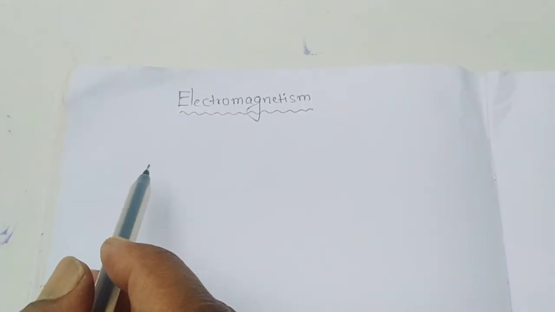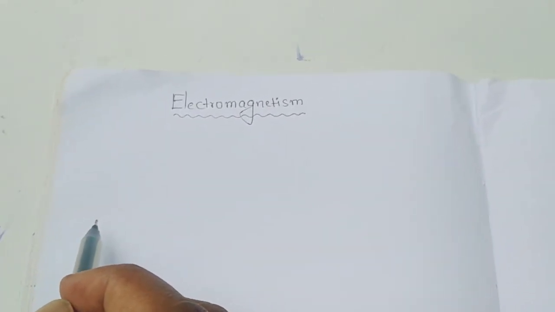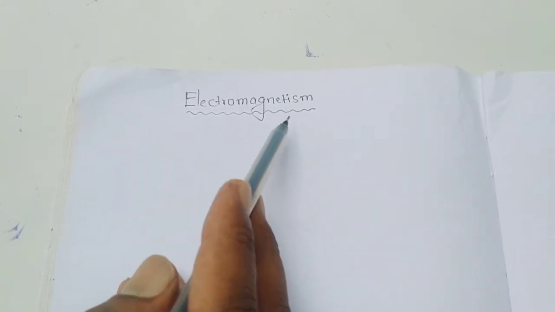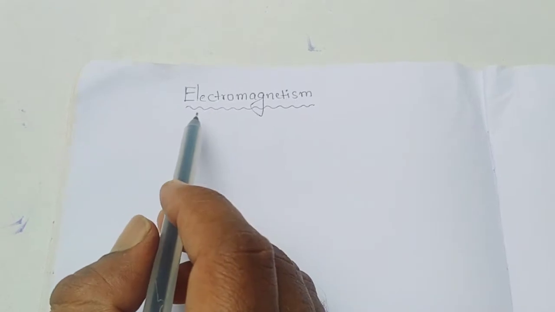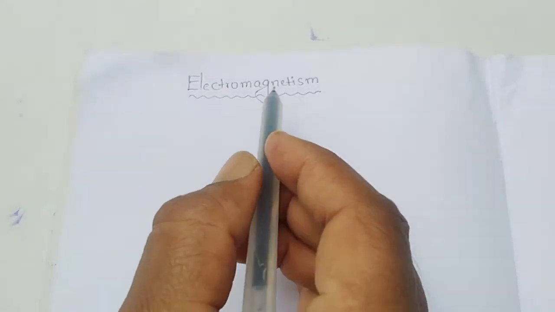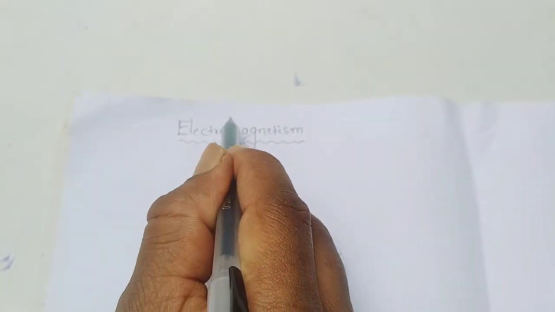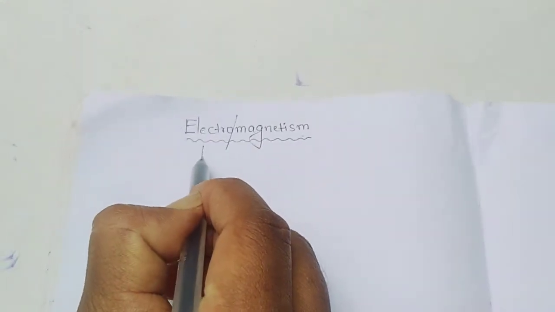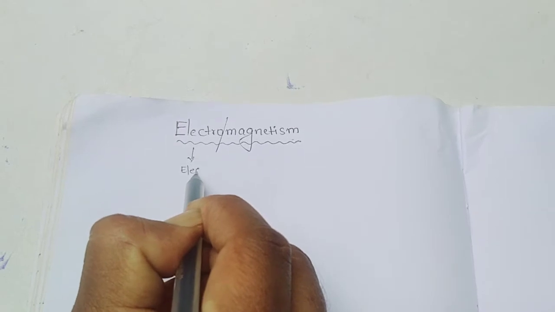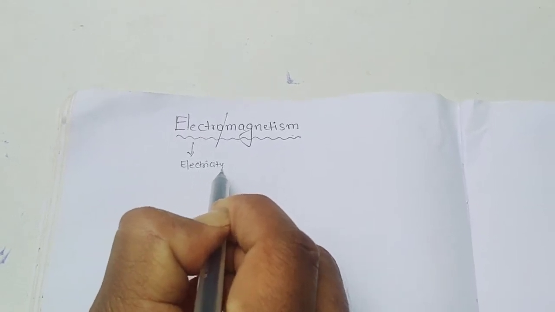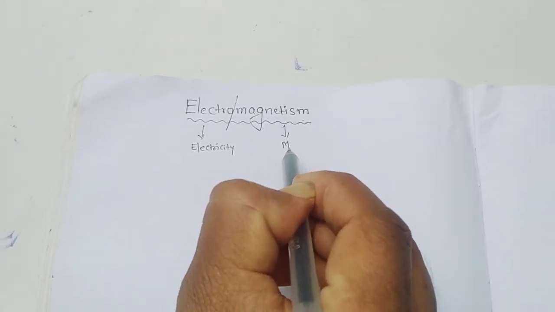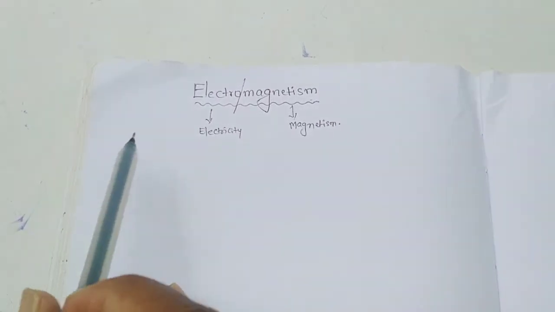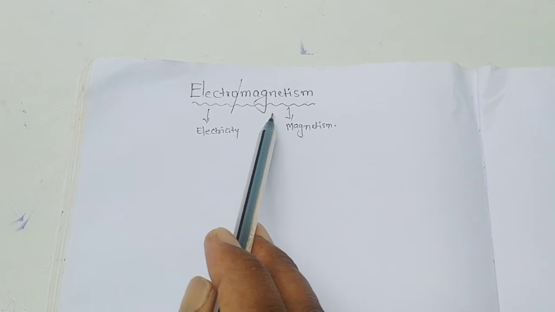So hi, today we are discussing a new topic, that is electromagnetism. So what is the meaning of electromagnetism? In this we have electricity and magnetism. So what is the concept of electromagnetism?